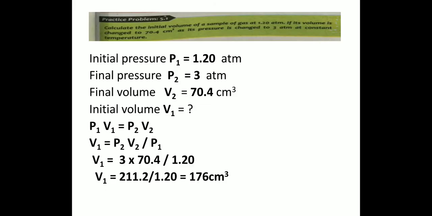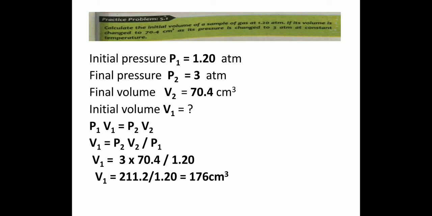Similarly, there is a practice problem for you in your book, that is to calculate the initial volume of a sample of a gas. Here we have to calculate the initial volume of a gas, that is V1, at 1.20 atm, that is P1. Its volume is changed, it is the final volume, that is 70.4 centimeter cube, and the pressure is changed to 3 atm.